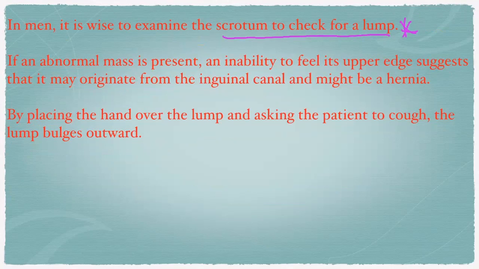If an abnormal mass is present, an inability to feel its upper edge suggests that it may originate from the inguinal canal and might be a hernia. By placing the hand over the lump and asking the patient to cough, the lump bulges outward. This is the physical examination of hernia. You will learn more about this in the third year of the course.